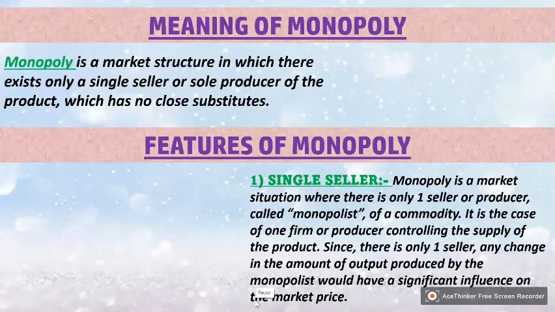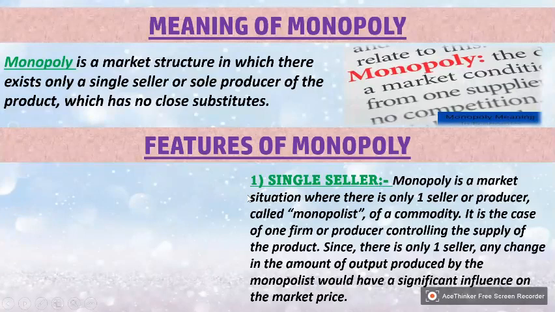Monopoly is a market structure in which there exists only a single seller or sole producer of a product which has no close substitute. It's a market structure where there is only a single seller and sole producer of a product, and it has no close substitute.